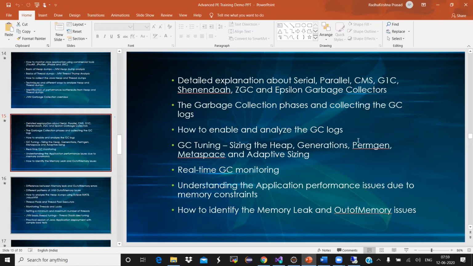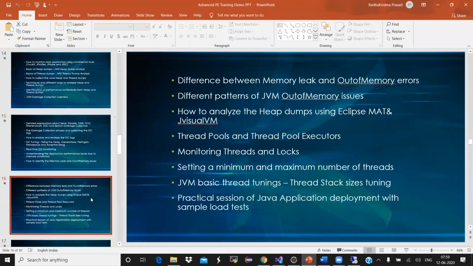Again, we're also talking about the difference between memory leaks and out of memory exceptions, the different JVM out of memory issues, and how to deal with them. There are n number of tools available in the market, so we are talking only about the familiar and famous tools, which will give you complete end-to-end visibility.